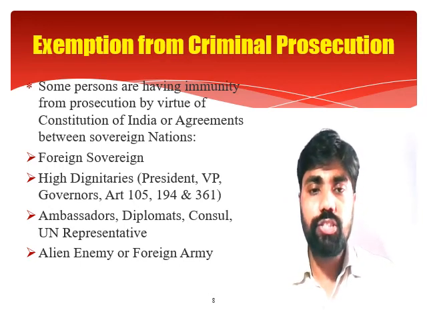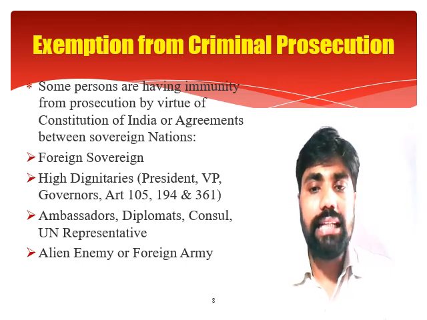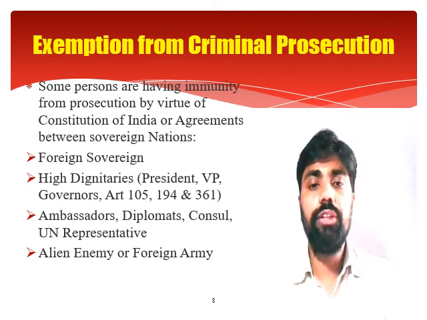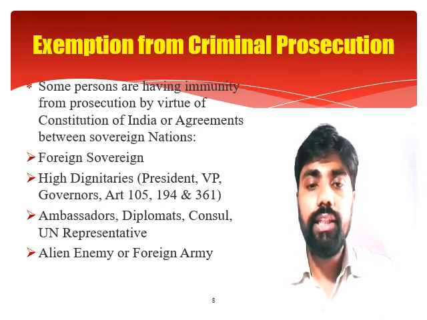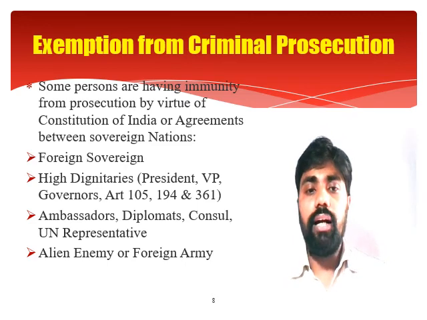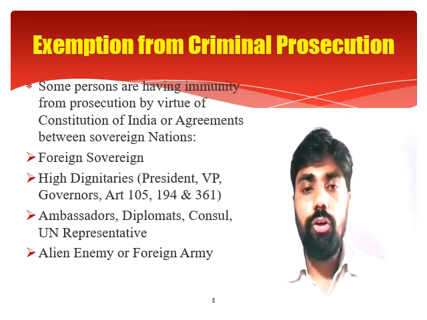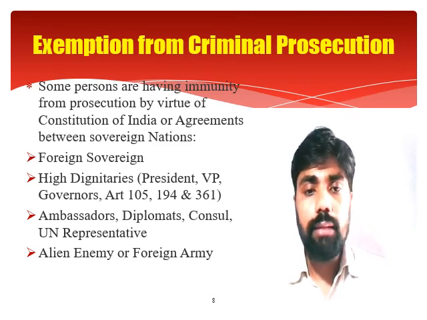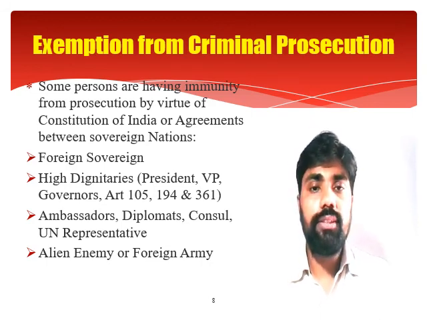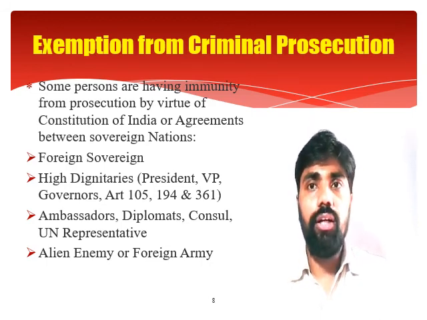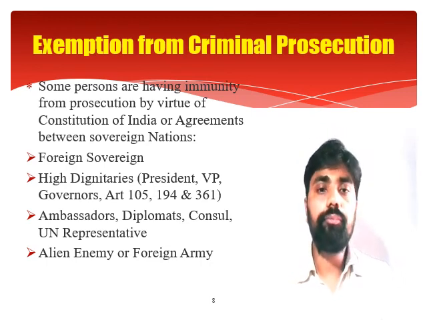Similarly, the ambassadors, diplomats, consuls, UN representatives, and high commissioners are exempted from criminal prosecution because they have diplomatic immunity provided by international agreements, or we can say the United Nations. Again, the alien army and the foreign army are not liable to be prosecuted under the Indian Penal Code. Rather, they are liable to be prosecuted under martial law or the army law.